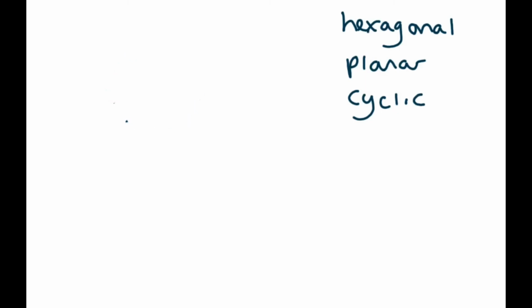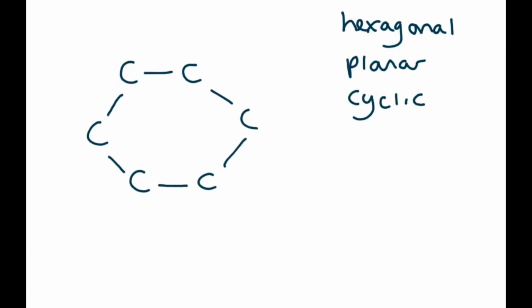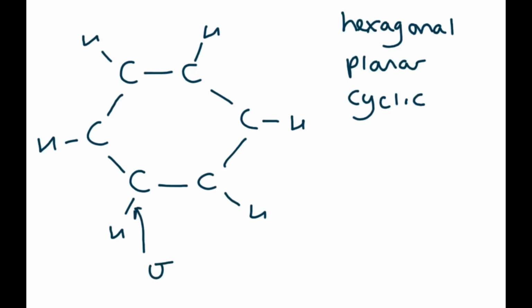Let's draw the carbons and make it nice and clear like that. That's the whole point, to make it clear. There is a hydrogen on each carbon. What's the name of every bond that we've drawn here? Every single bond so far is a sigma bond.